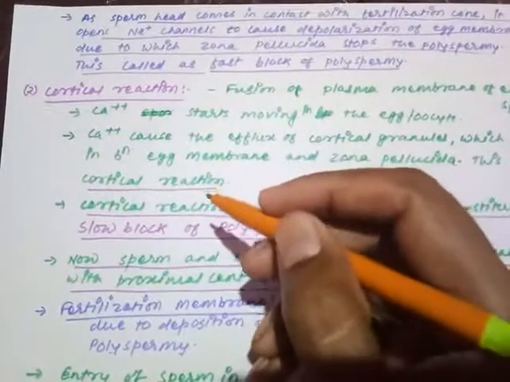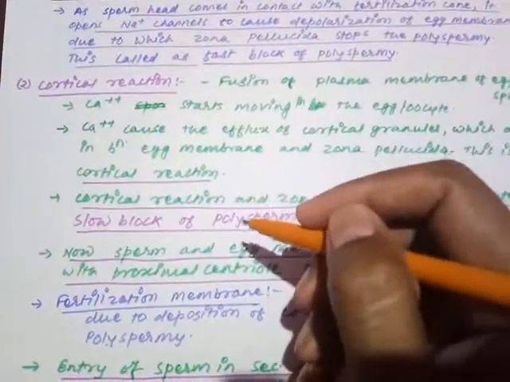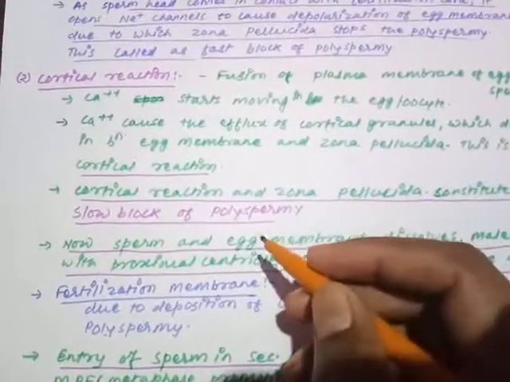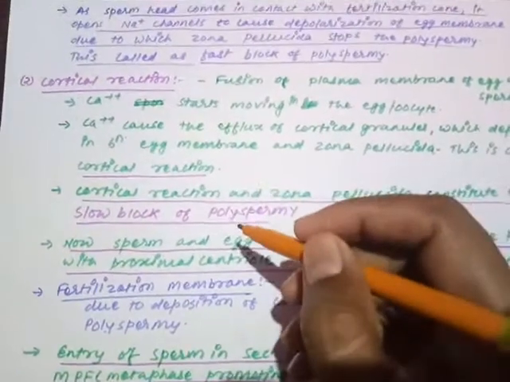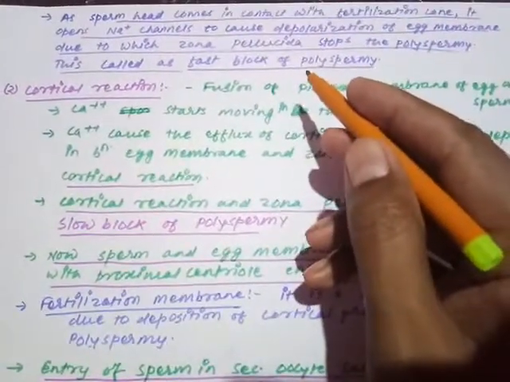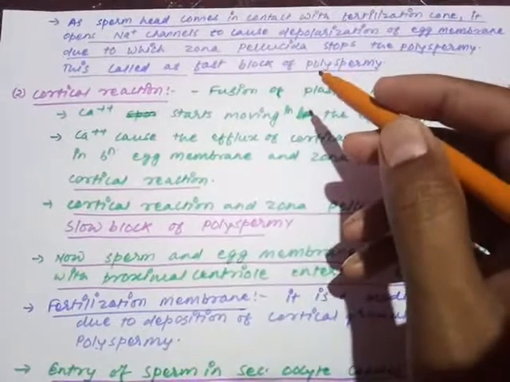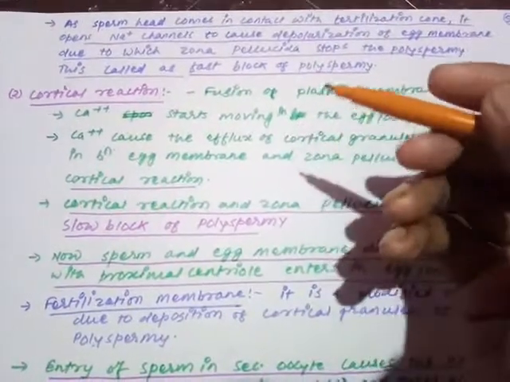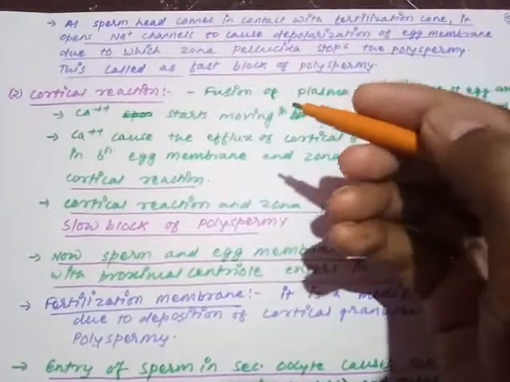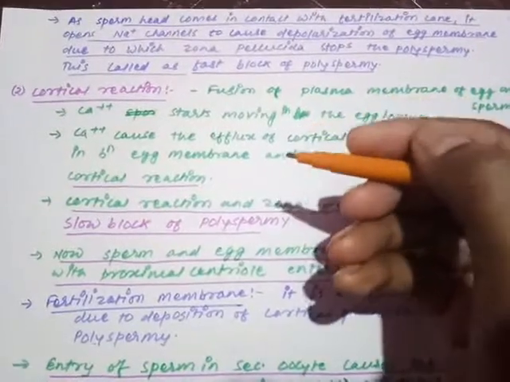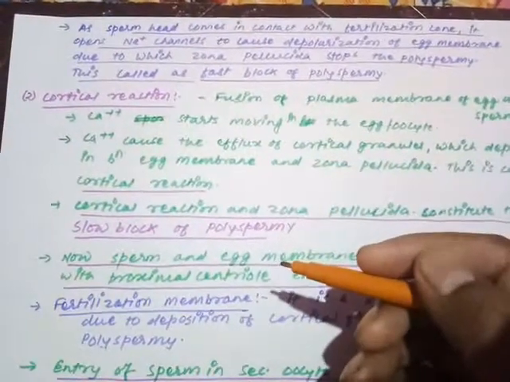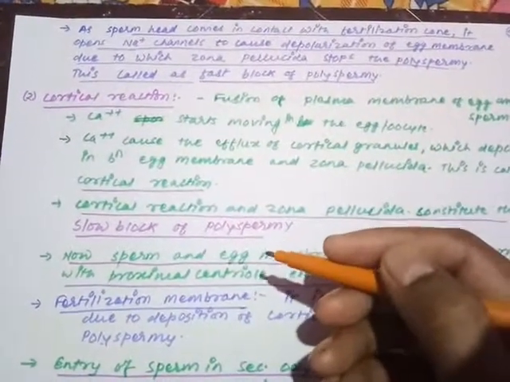So the cortical reaction and the zona pellucida together form the slow block of polyspermy. Very important. The first block of polyspermy means the zona pellucida itself performs the fastest reaction so that no more sperm can enter. But this is not a permanent cure.